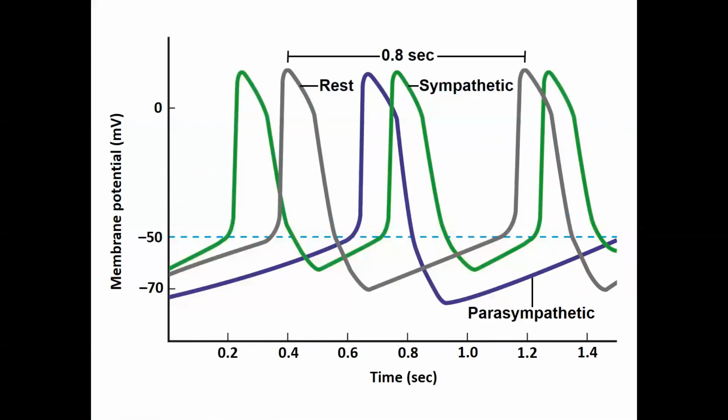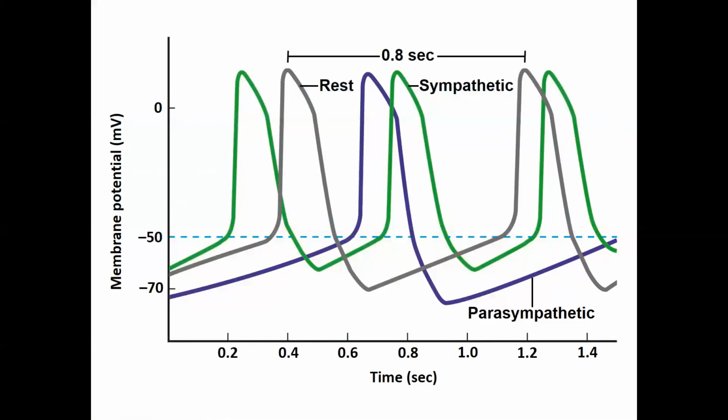The sympathetic influence is making it so easy to depolarize that pacemaker cell that we can fire 3 action potentials in that 1.4 seconds. Under the parasympathetic influence, we can only fire 1 action potential.